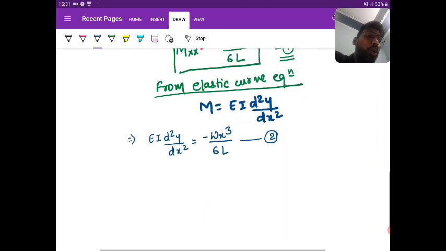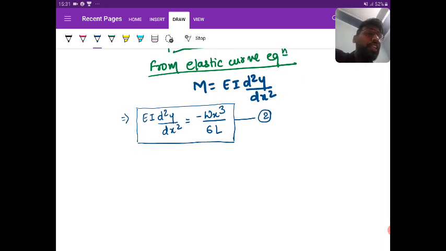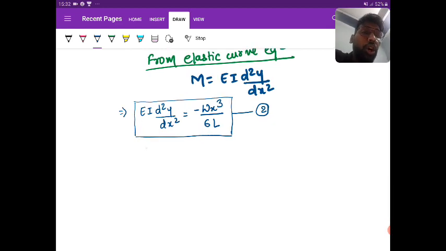No issue. Okay, so why does the name double integration come? The name double integration comes because we will integrate 2 times for getting the slope and deflection. And the integration would be indefinite integration, that is, the definite integration is not there. That means you will be using the constants. Okay, so let us integrate both sides.